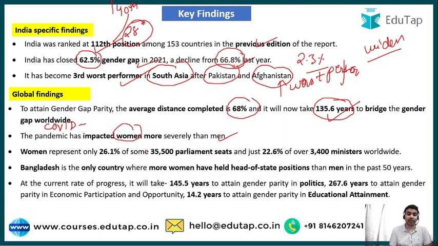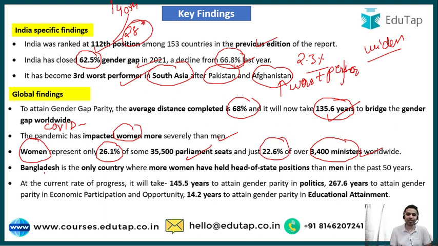And if we talk about the political empowerment of women, we can see that women represent only 26.1% of the 35,500 parliament seats in the world. And if we talk about ministerial positions, then out of 3,400 ministerial positions, women represent just 22.6% of the total seats.